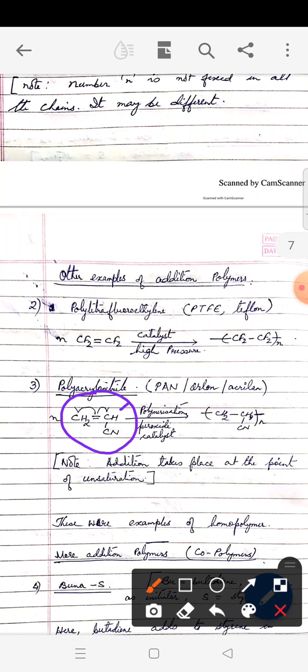Just replace one of the hydrogens of ethene by a cyanide group. Then what we get is acrylonitrile. When acrylonitrile undergoes polymerization, it forms polyacrylonitrile. I request you to look for their properties in the textbook. These are also a kind of homopolymer because you have seen we have not used different types of monomers here. Thank you.